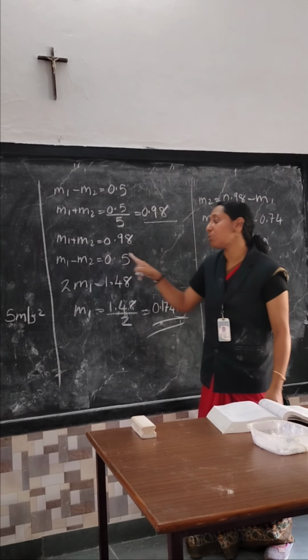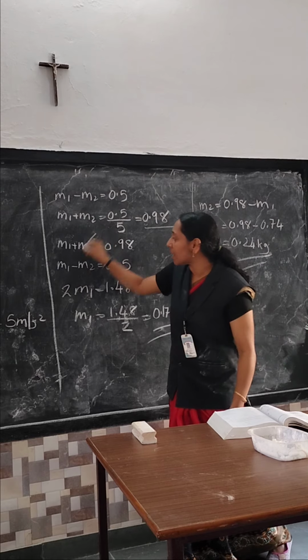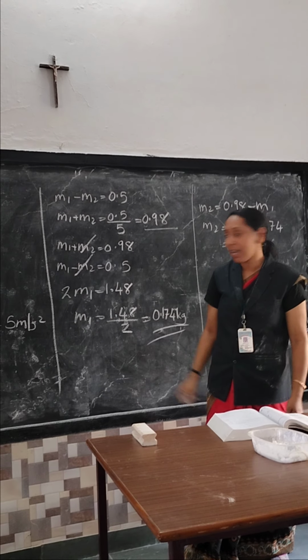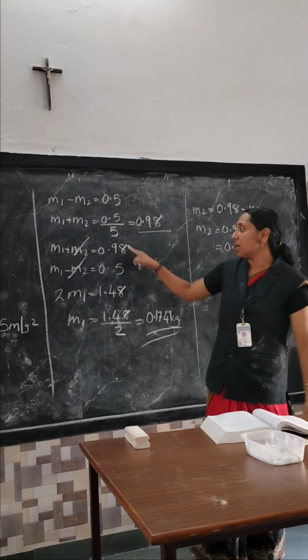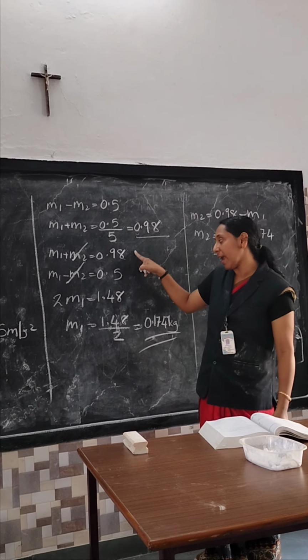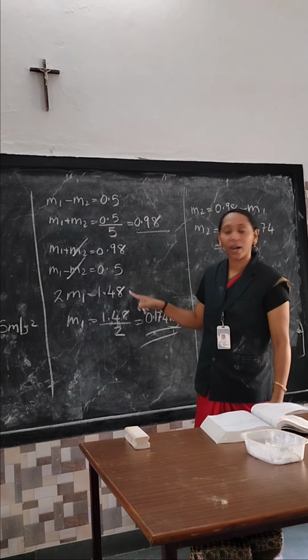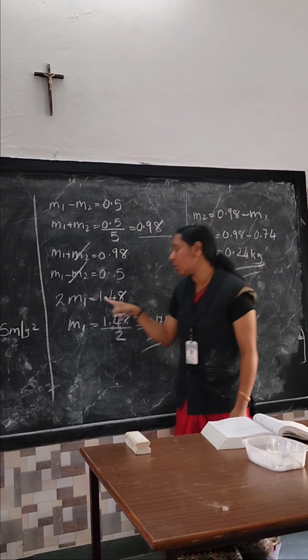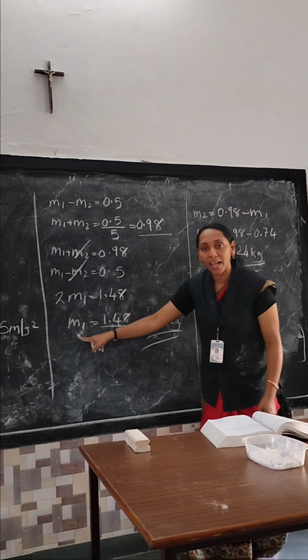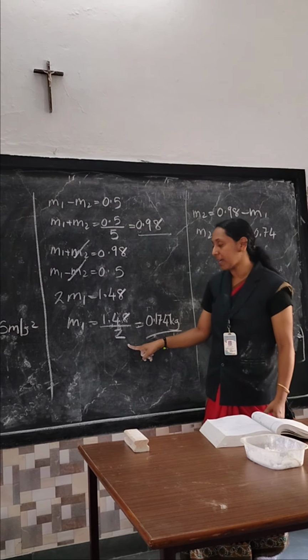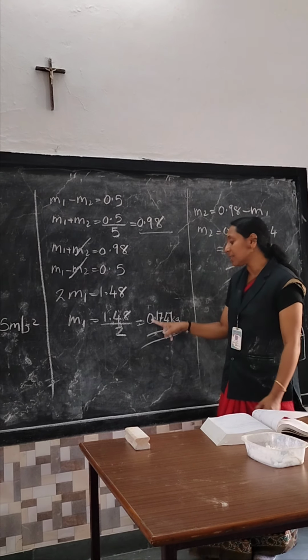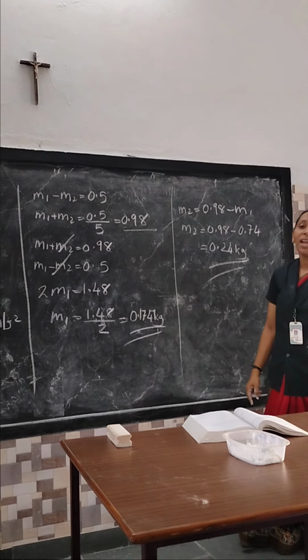m1 minus m2 is 0.5. So plus m2 and minus m2 will cancel. 2m1 equals the sum of these two, 0.98 plus 0.5. Your answer is 1.48. So 2m1 equals 1.48. So what is m1? 1.48 divided by 2. So the m1 answer is 0.74 kilogram.